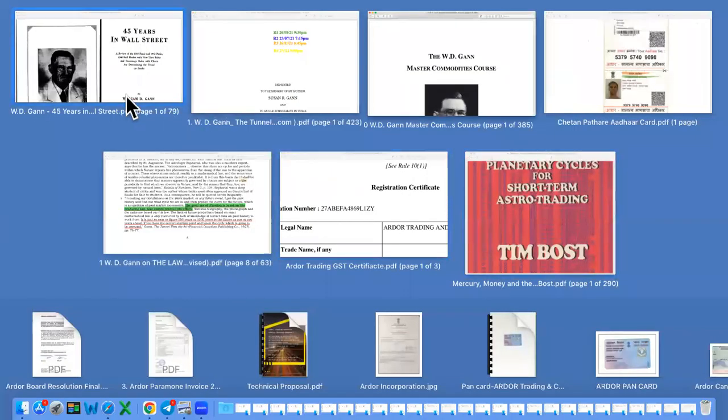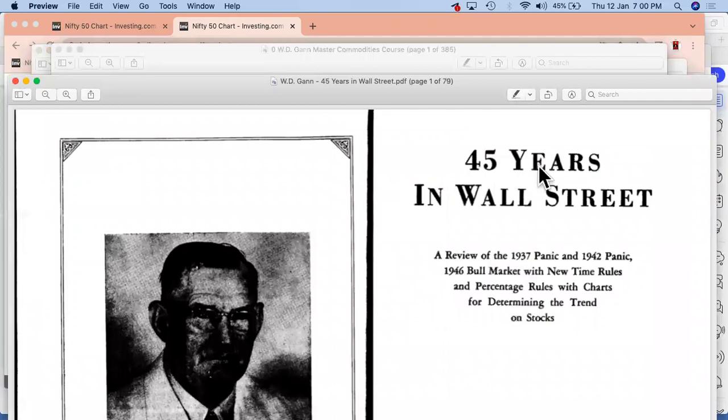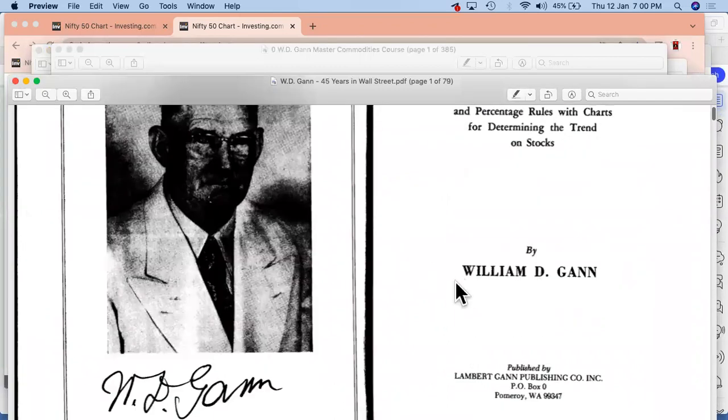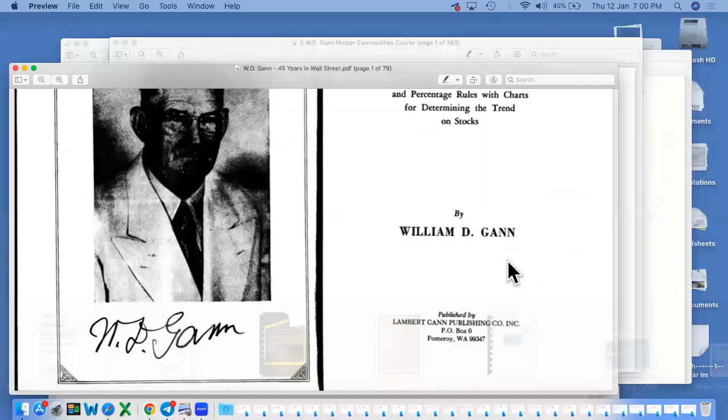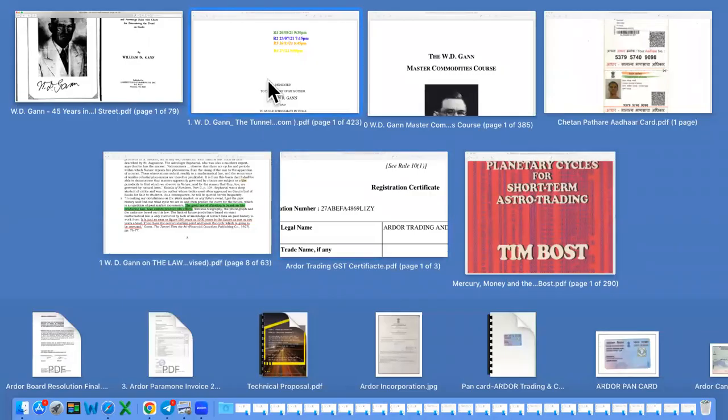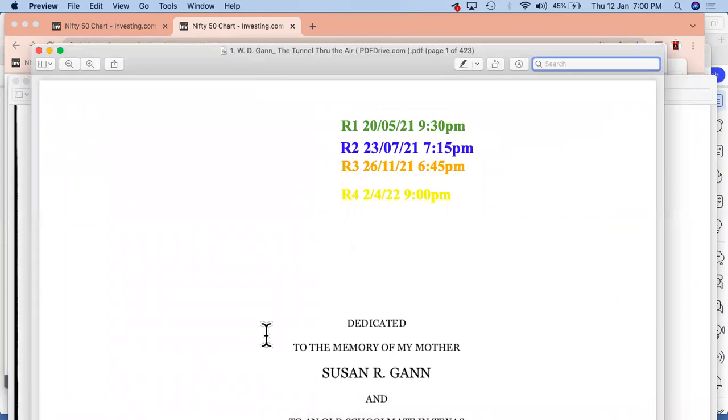The second book is by the name of 45 Years in Wall Street. This is again by WD Gann, right? So in these two books, details have been given by WD Gann about his rules and how the cycles have been formed, right? But before that, let's go to one important thing which I'll try to emphasize in front of you. This is from The Tunnel Through the Air.